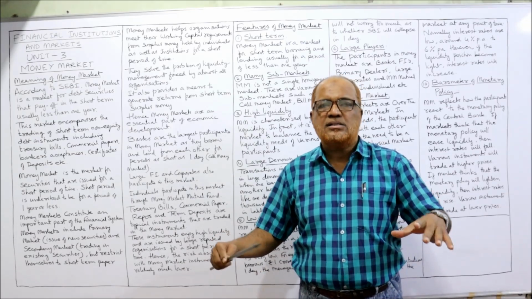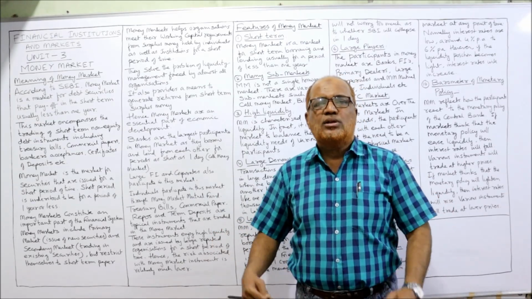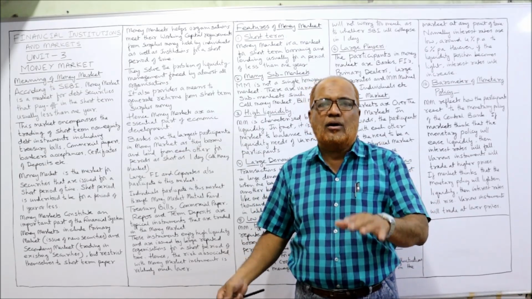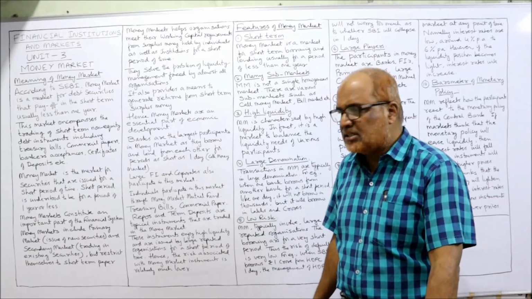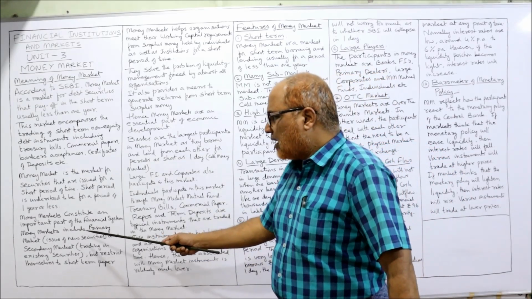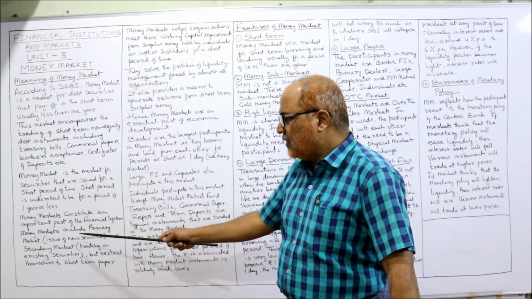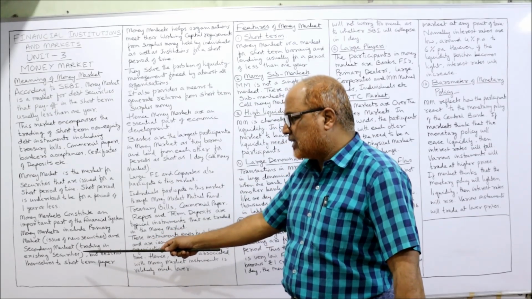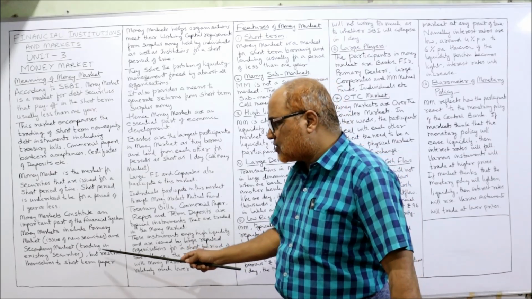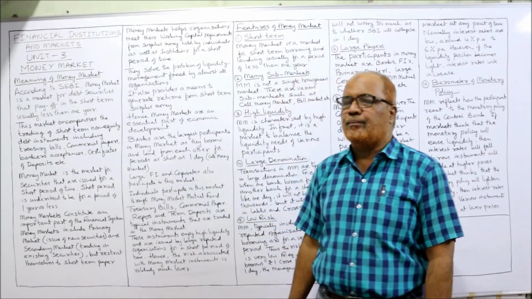Money market is a situation in which the borrower and the lender of short-term funds come in contact with each other. Now, money market includes the primary market, new issue of new securities, and the secondary market, trading on existing securities, but restricted to short-term instruments.